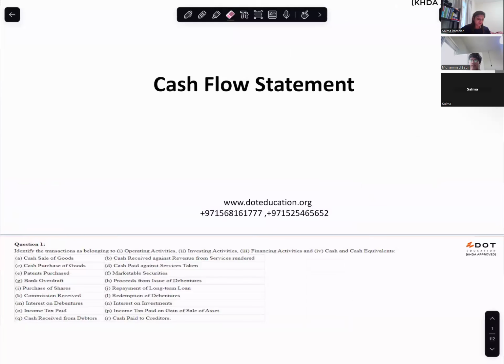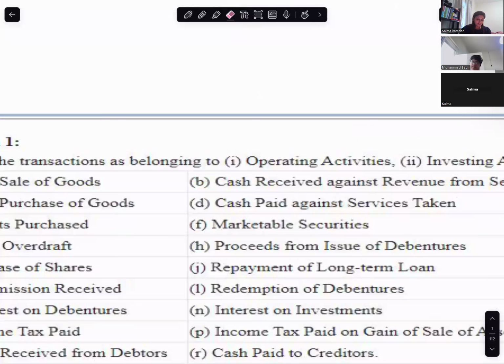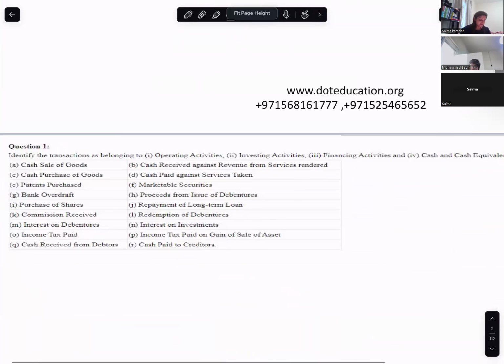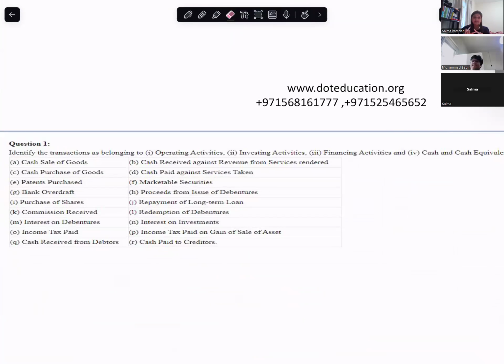We're doing the topic questions of cash flow statements. These are the questions, and you have to identify whether the following is operating activities, investing activities, financing activities, or cash and cash equivalent. Okay, come on, tell me. Cash sale of goods, right?